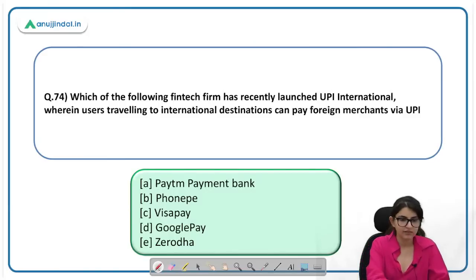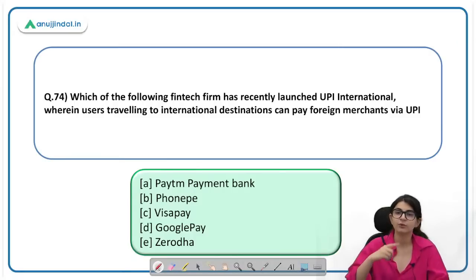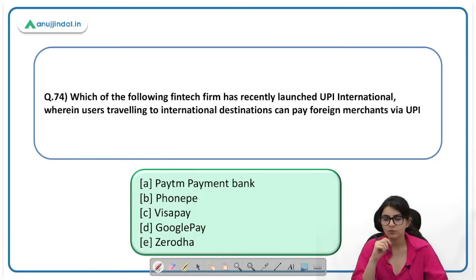Then next question पे आते हैं. Which of the following fintech firms has recently launched UPI International, wherein users traveling to international destinations can pay foreign merchants via UPI? Here the correct answer is PhonePe.